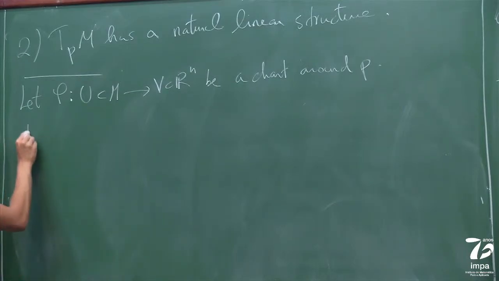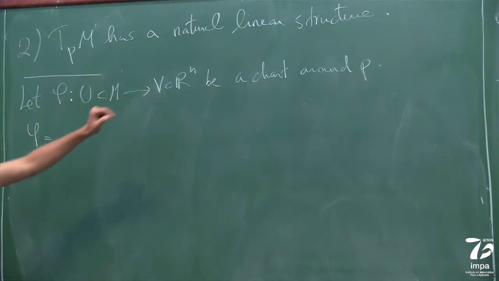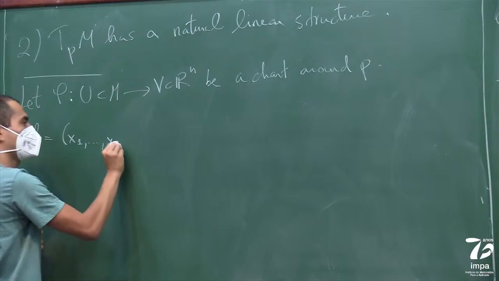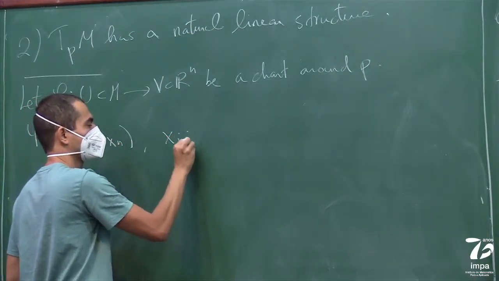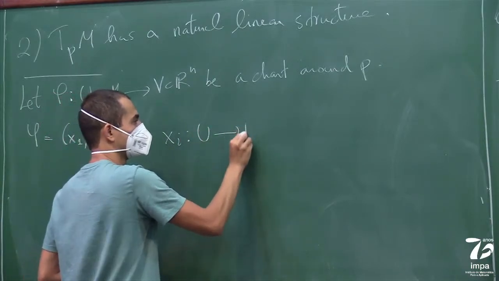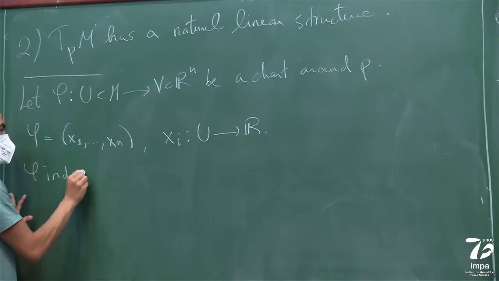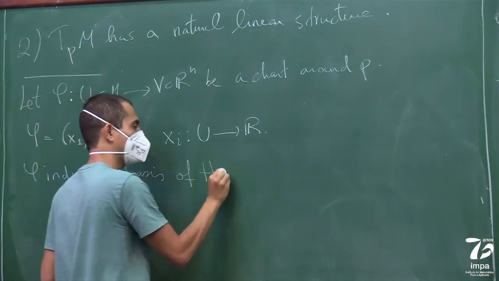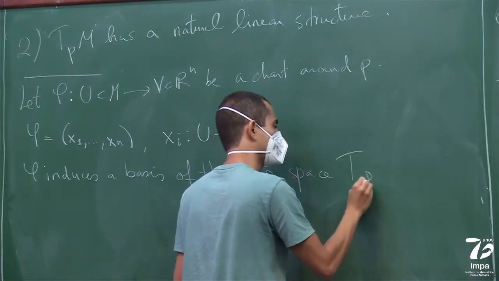Phi is a function from U to R^n, so I can think of it as n functions x1 through xn, where each xi is a function from U to R. Now phi induces a basis of the vector space TpM.